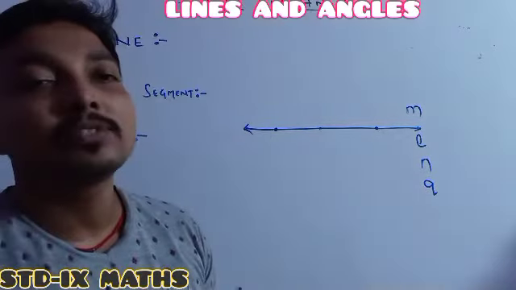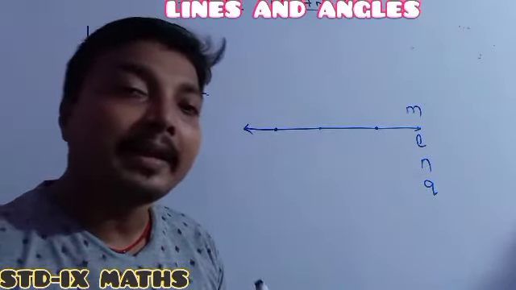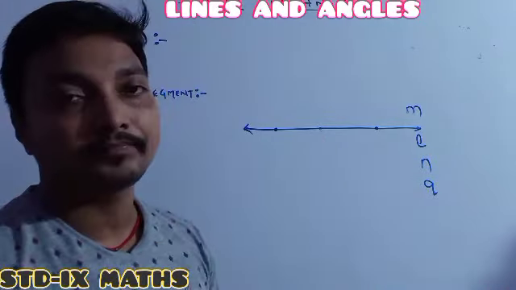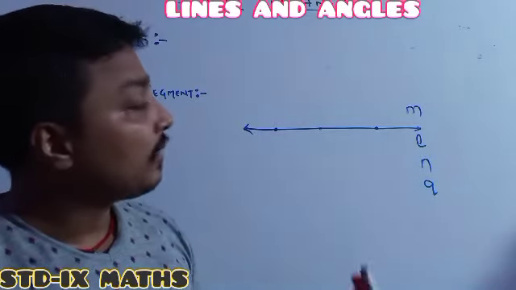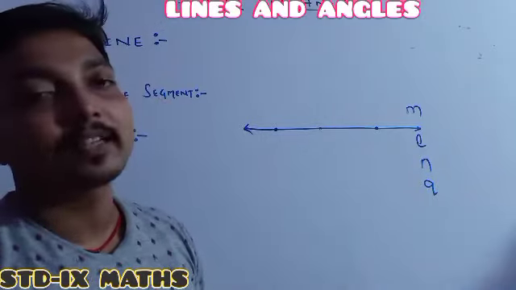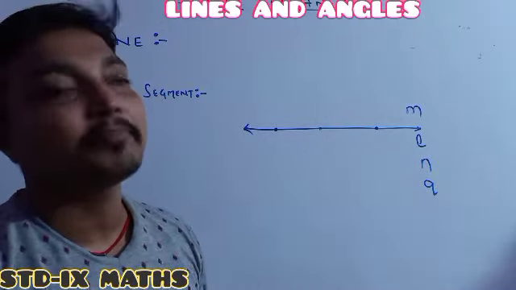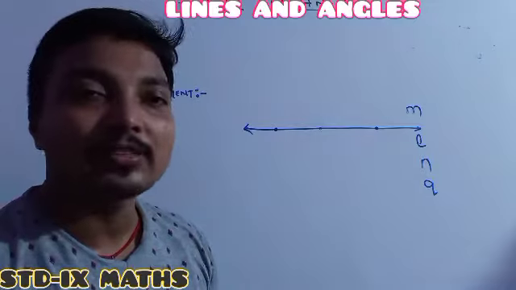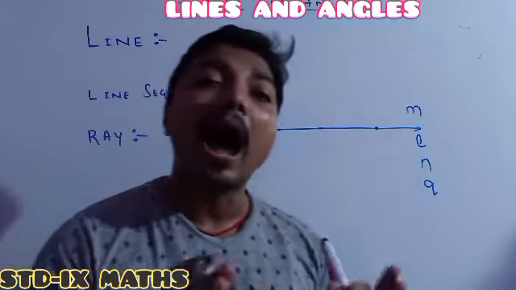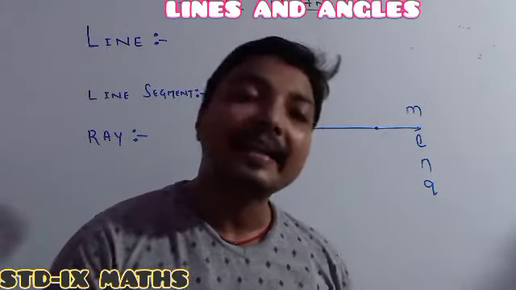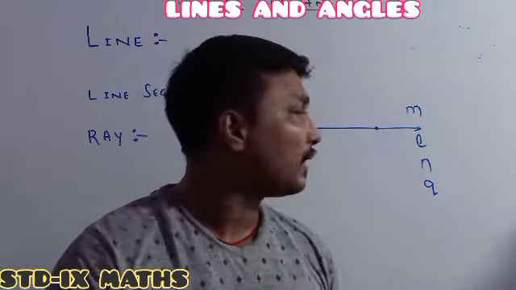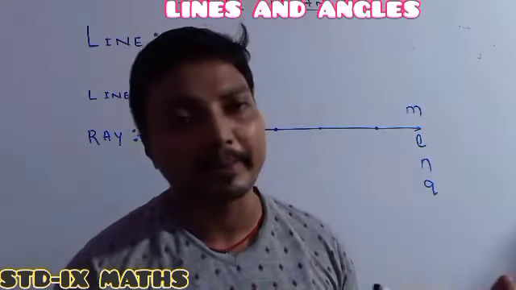So it means by using the help of points, only 2 points are sufficient to represent the name of the line. And whenever you are using a small alphabet, the small alphabet also represents the line. I can say L is a line, M is a line, N is also another line. So now you know how to represent the line. A line can be represented in 2 ways: by using 2 points, and also by using a small letter.